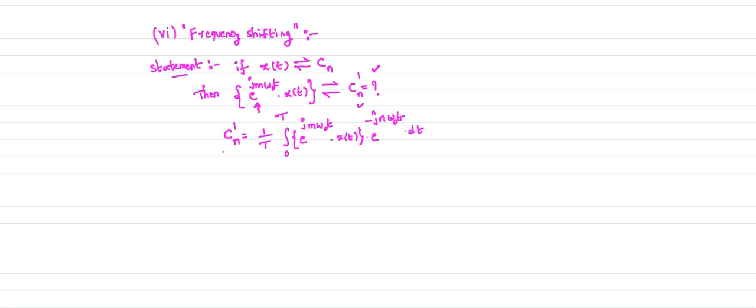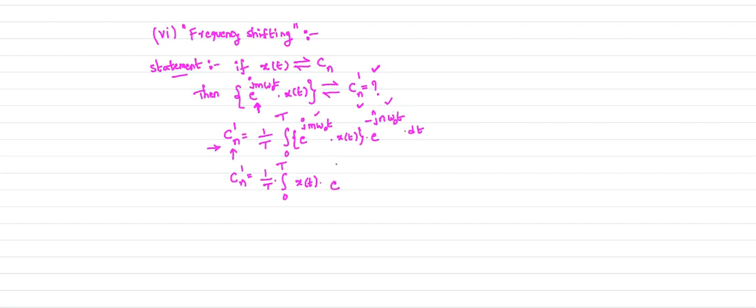Next, to write this Cn dash in the standard form, Cn dash is equal to 1 by T, integral 0 to T. I want to compare this Cn dash with the standard form. Here we have x of t and e power jm omega naught t, and here e power minus jn omega naught t.